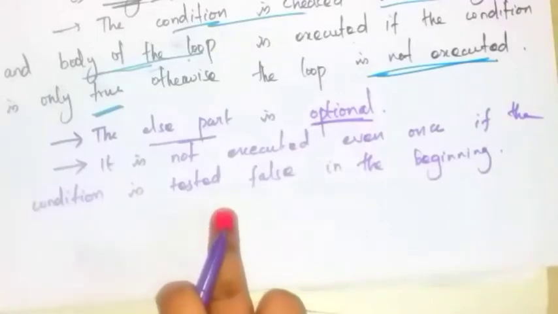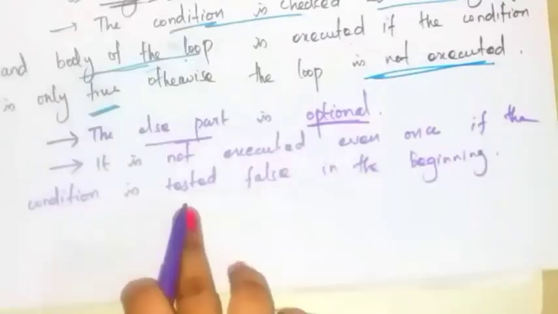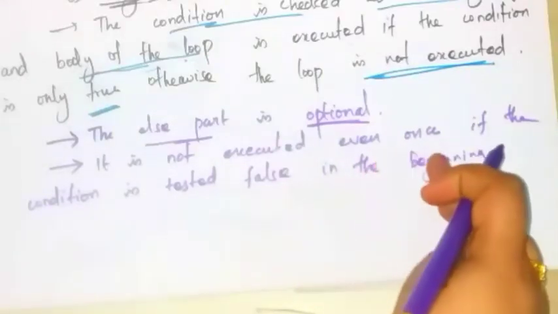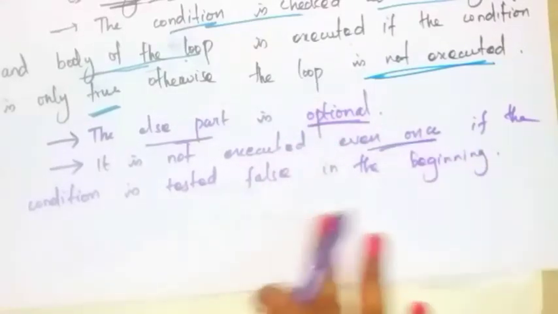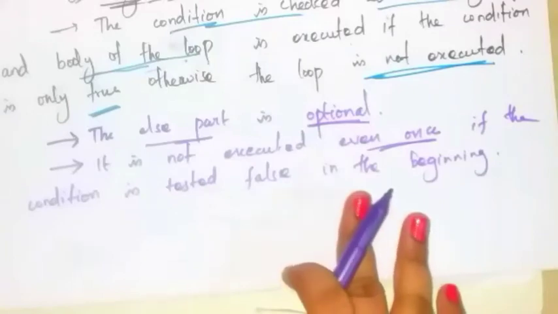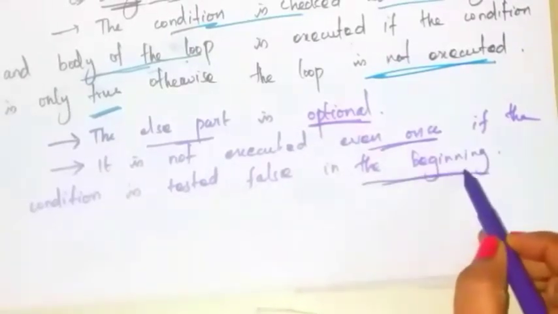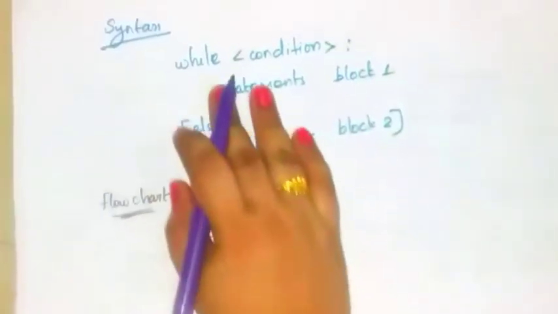If that condition is true, then it executes the statements, but if the condition is false in the beginning, this while loop is not executed even once. You will not get any output. So let's see the syntax for the while loop.